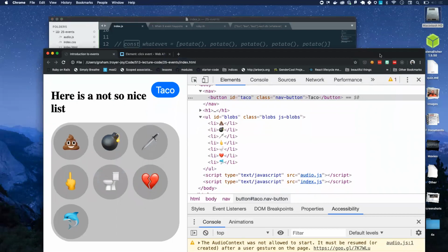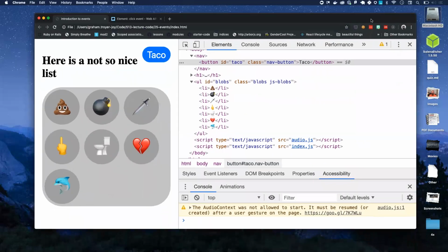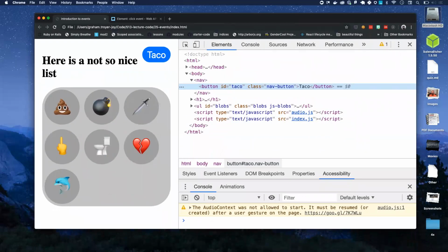Okay. Created this taco, appended it to the body. Click that taco. What happened? Raise your hand, please, if you would like to describe what just happened. Carla. It's just making LIs. It is, which is what we wanted. We do need to put something in them. Yeah. These LIs happen to be empty.